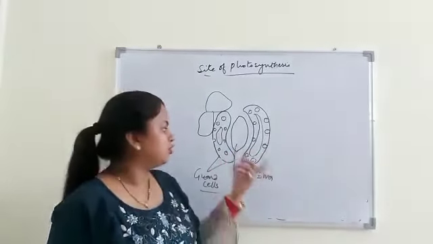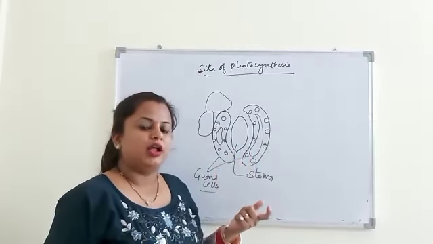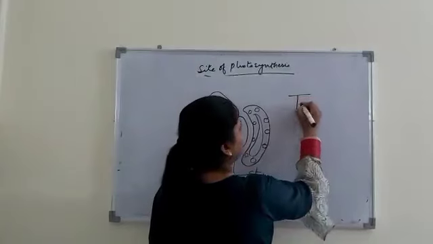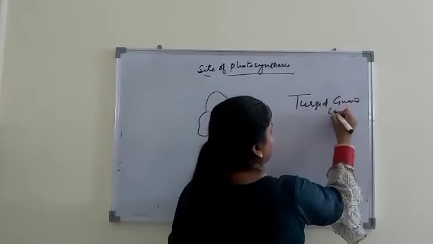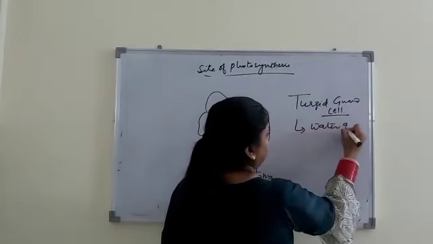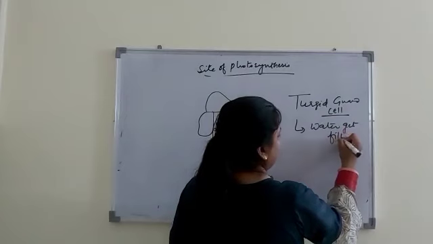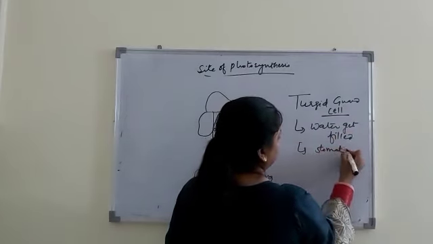Guard cells become turgid when they are full of water. Turgid guard cell, water gets filled and stomata get open.